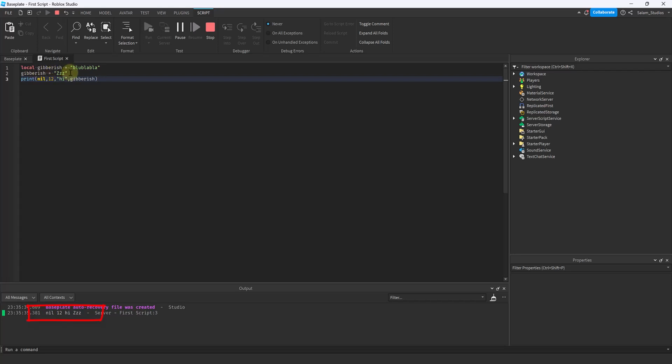You might ask, right, why did it not display blue blah blah, since we already assigned gibberish to blue blah blah? Or why didn't it display both blue blah blah and ZZZ? That is because the print function will display whatever the last assigned thing to the variable was. So the last assigned thing to gibberish was the meaning ZZZ. So it will display ZZZ.